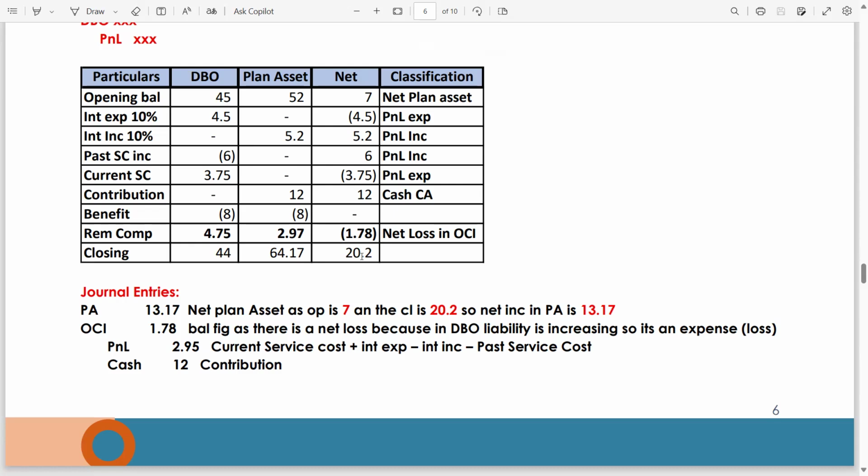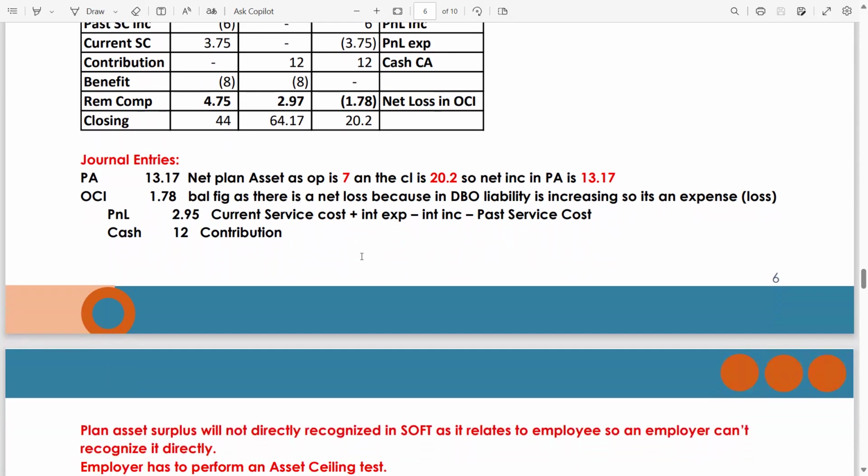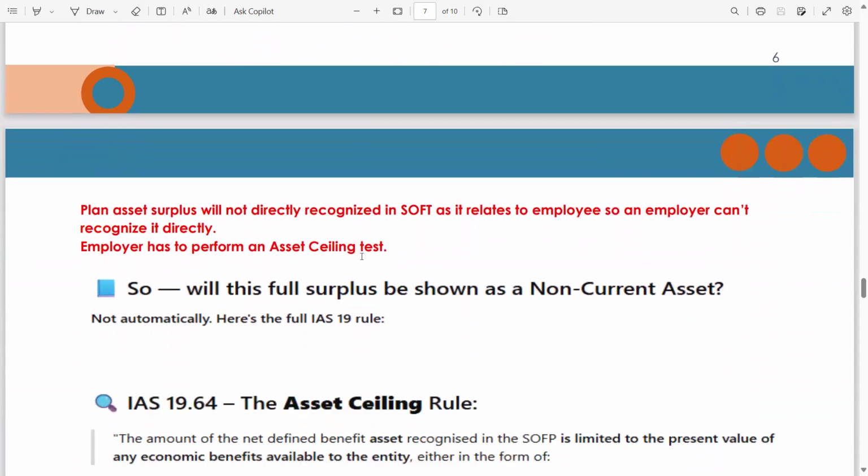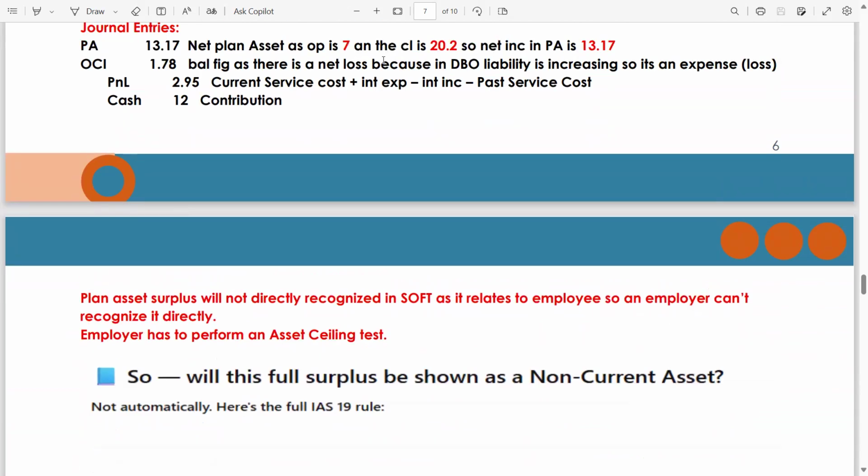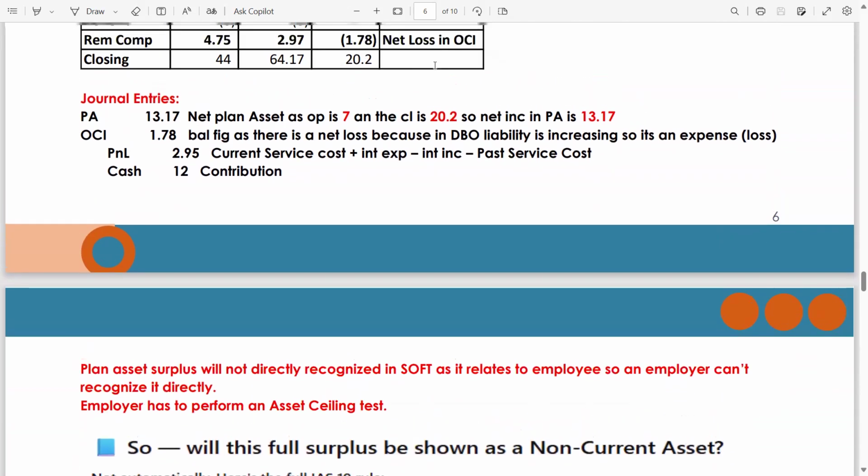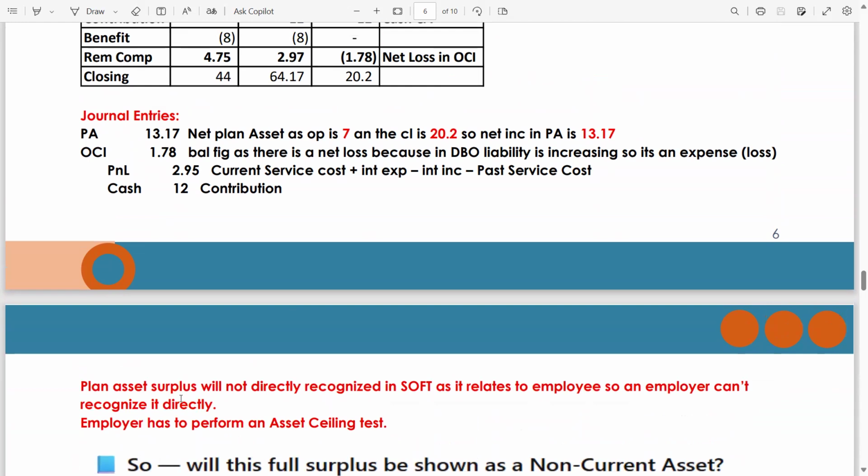No, here you have to perform a test, and the test is the asset ceiling test. Now read what the criteria is. Plan asset surplus means this one, this 20.2. Plan asset surplus will not directly be recognized in SOFP as it relates to employees.